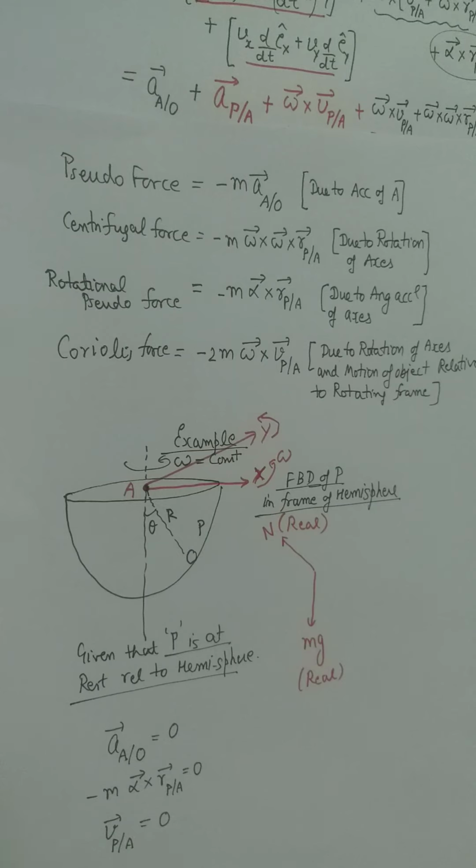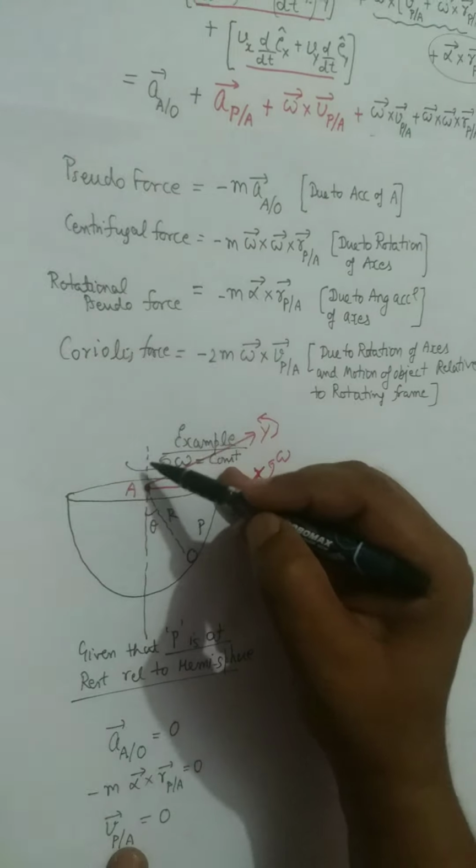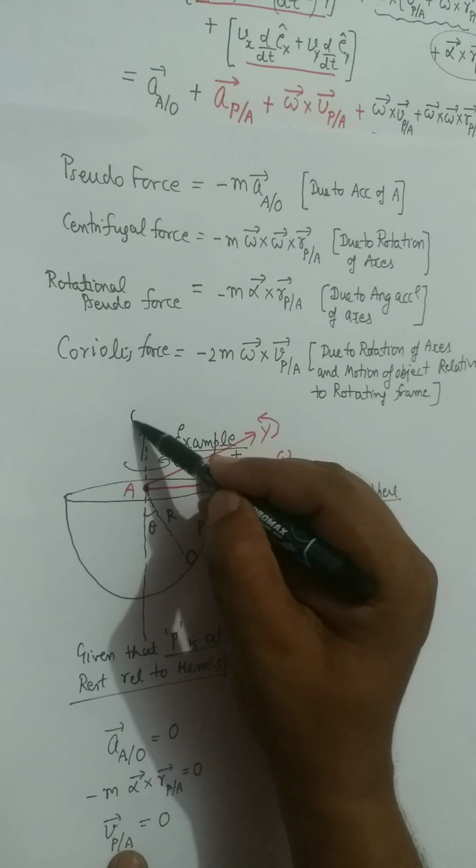And by the property of cross product, you can prove that this force will be perpendicular to the omega vector. Omega vector is along this axis. This is the omega vector.